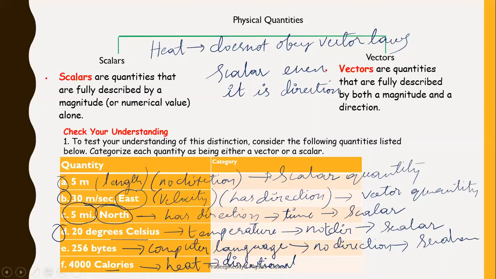Right? So now you have a clear idea about scalar quantities and vector quantities. Scalar quantities have only magnitude. You will not bother about direction in the case of scalar quantities. Vector quantities are those which have both magnitude and direction, and they should obey vector laws. So remember that when you call it a vector, it should obey vector laws.